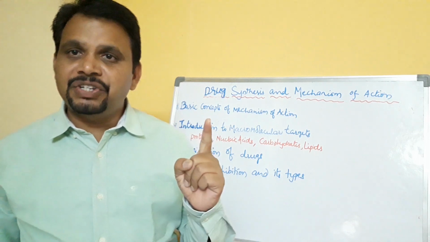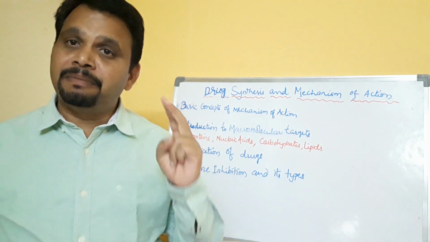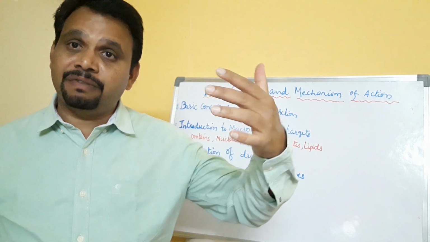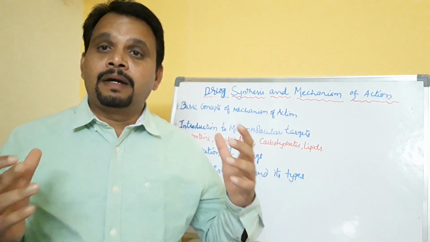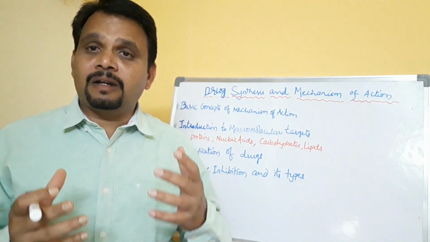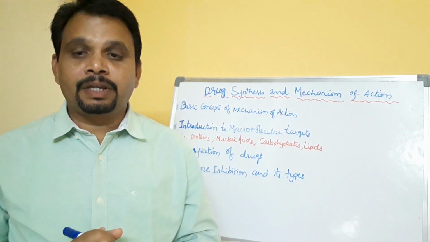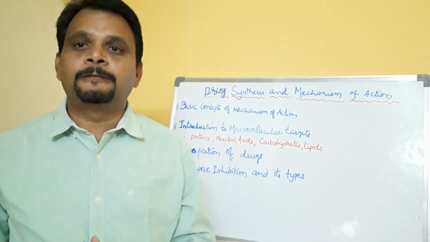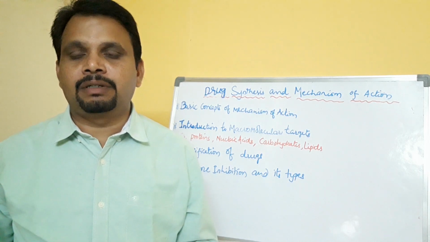It may be stimulation, by which it acts. Stimulation means enhancement of a particular activity. Depression means reducing or decreasing a particular activity in the body. Irritation, by irritation also a drug acts and gives some useful benefits to mankind.